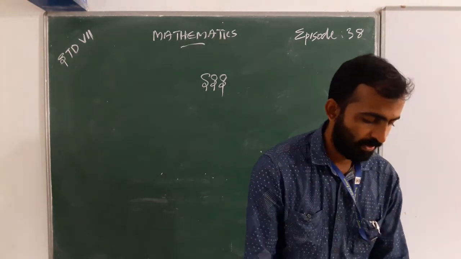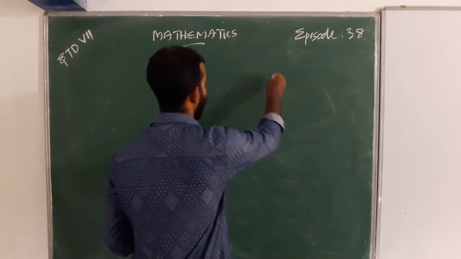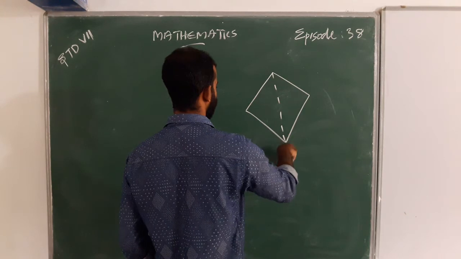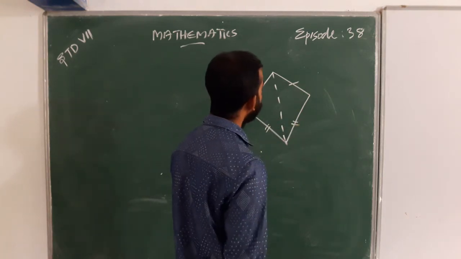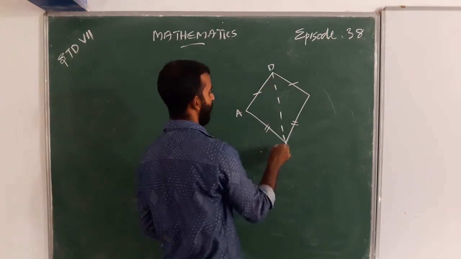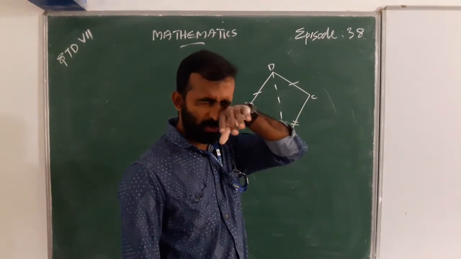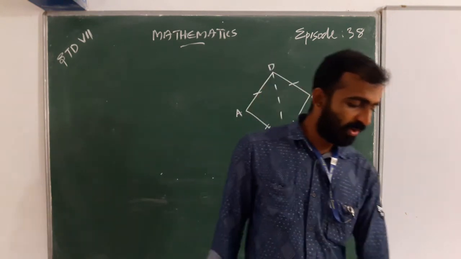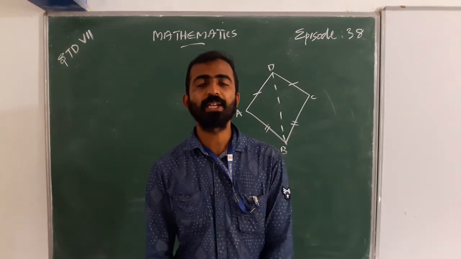Next, for example, in the figure, AD equals CD and AB equals CB. The first question is: state the pairs of equal parts in triangle ABD and triangle CBD. We want to state the equal parts.